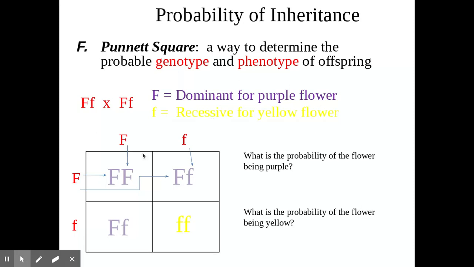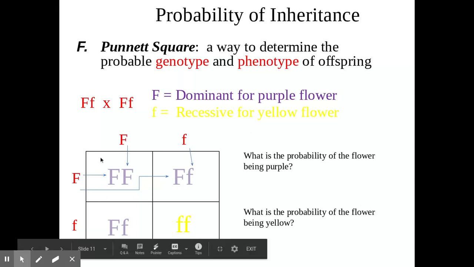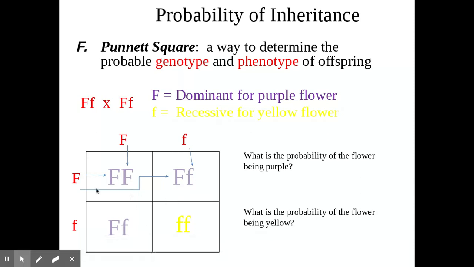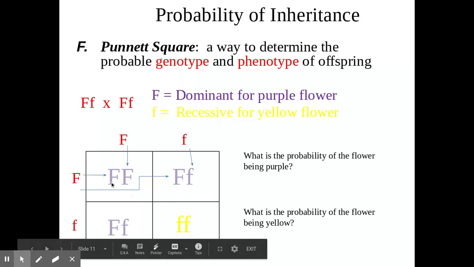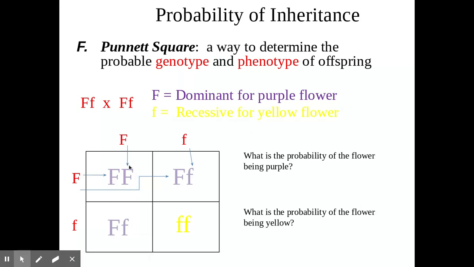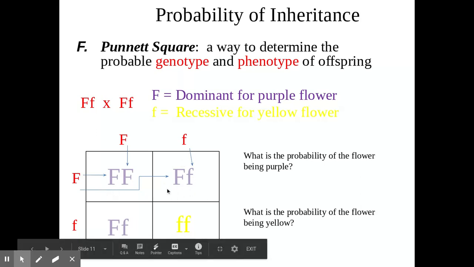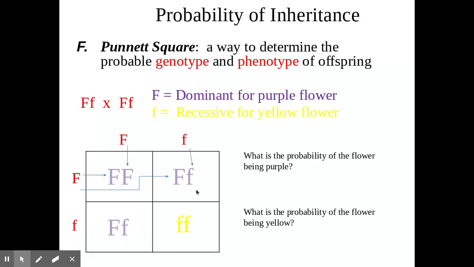So I'm going to go over what this box represents. This box says that there's a possibility of an offspring, and each box is 25%, just like 4 quarters in a dollar. There's 4 of them. So this shows a 25% chance of an offspring with homozygous dominant purple flowers, meaning 2 dominant genes. This one shows a hybrid, 25% chance that they could have an offspring with 1 dominant and 1 recessive.